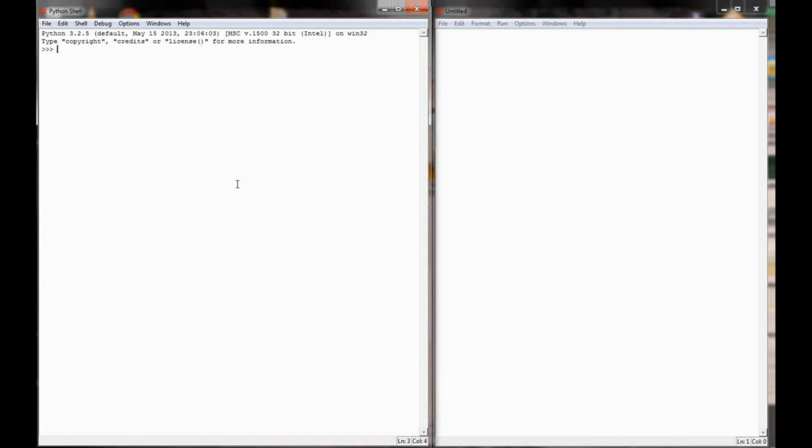Okay, so the first thing we need to do is define the first term, assignment operator. This is a very simple term. I think it's something that most people will pick up on really quick, so we don't have to spend a lot of time on it. An assignment operator is a symbol in Python that assigns a new value to a variable, or I guess that's the best way to put it. It assigns a value to a variable.